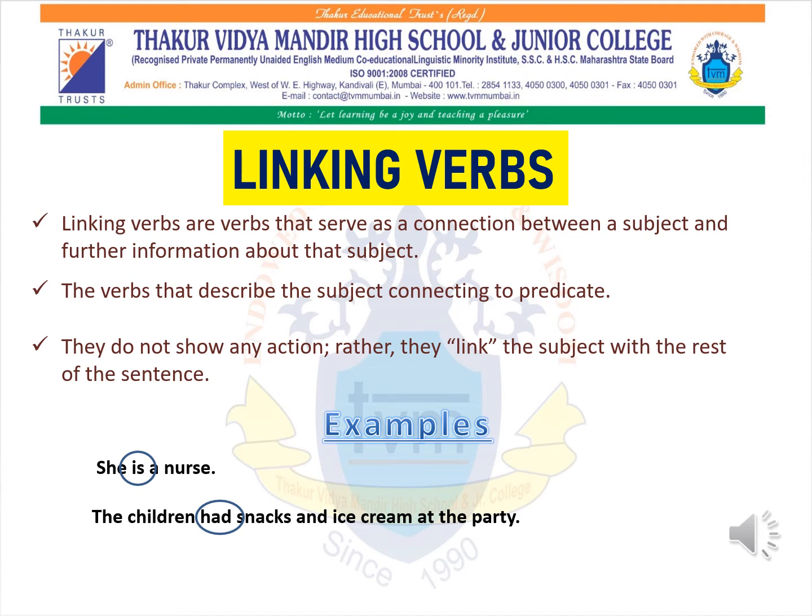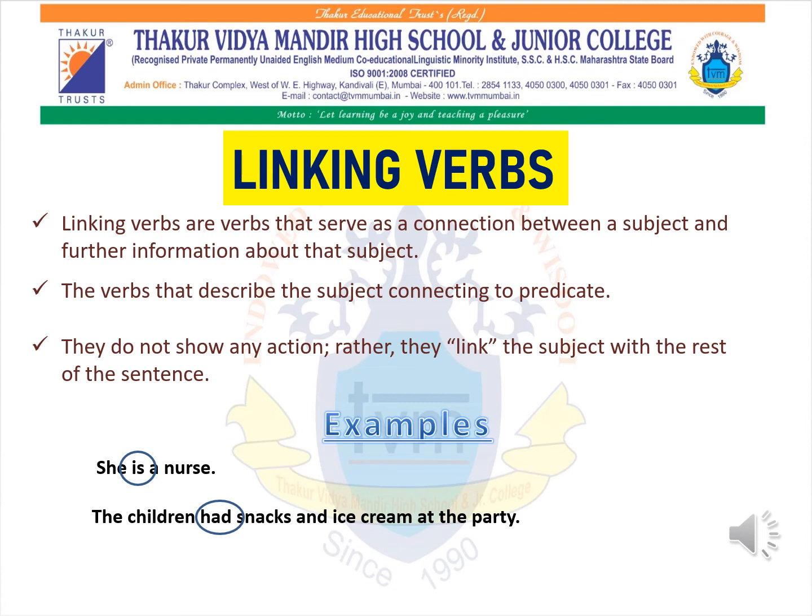They do not show any action; rather, they link the subject with the rest of the sentence. For example, she is a nurse. Over here, she is a pronoun. It is the subject. Is a nurse is the predicate. It is linking the subject she. The next example: the children had snacks and ice cream at the party. The children over here is the subject and the rest of the sentence is the predicate. The word had is linking the subject.